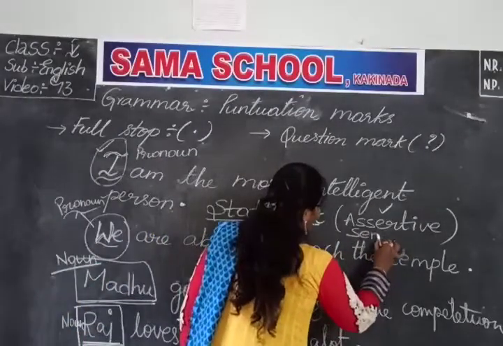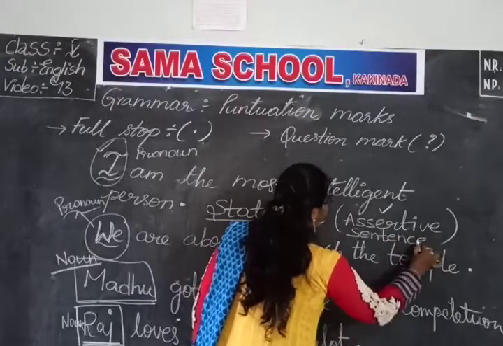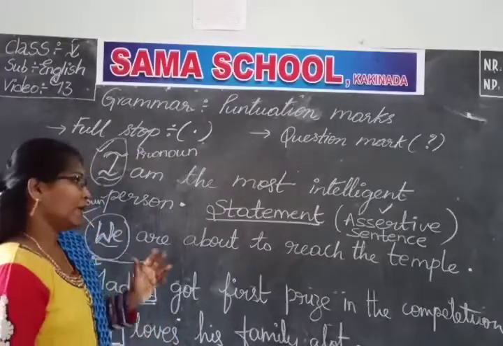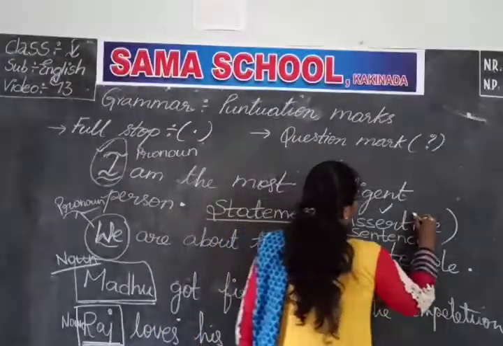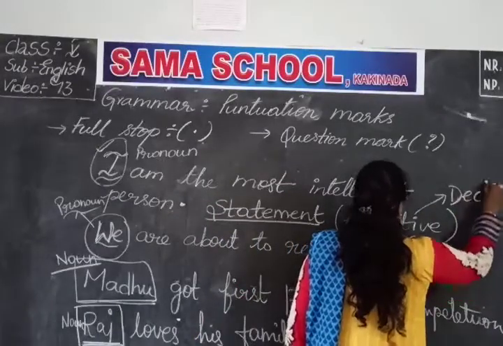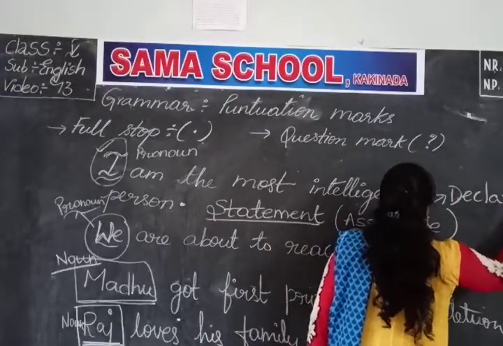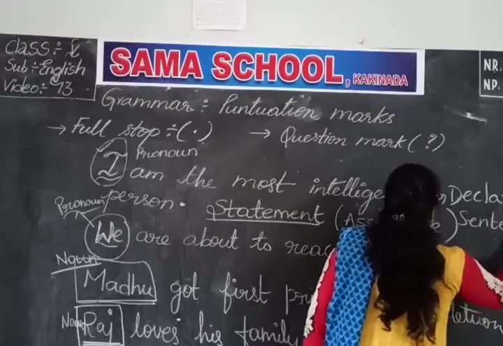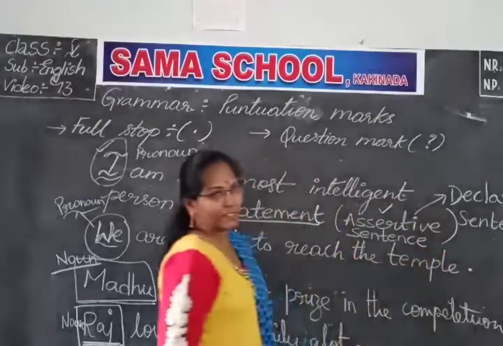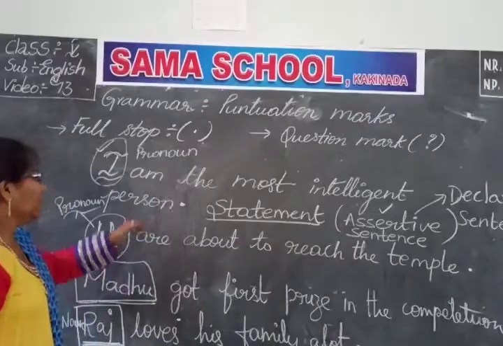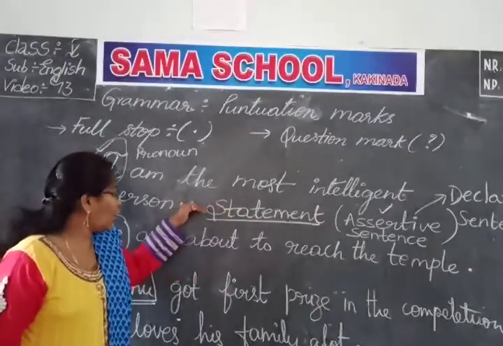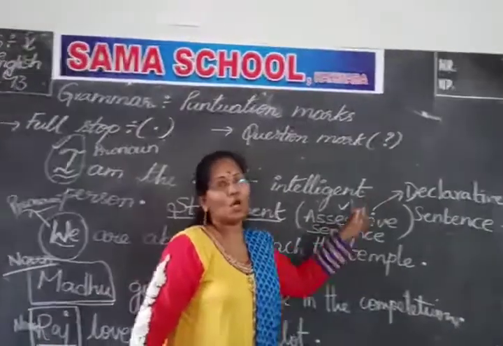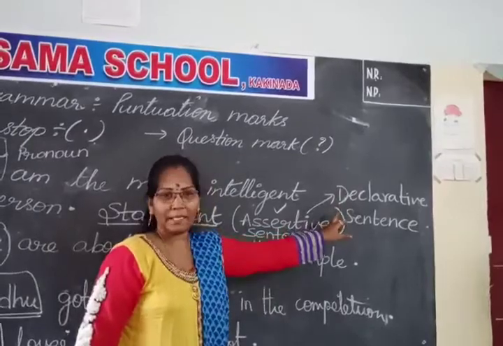Is it clear, children? Assertive sentence. We even call it as a declarative sentence. One more. We generally call it as a declarative sentence. Okay, children? Still any doubts, children? Hope you understood very well. So, in our routine language, we will call it as a statement. Grammatically, these sentences are called either assertive sentence or declarative sentence. Okay, children? Am I clear?